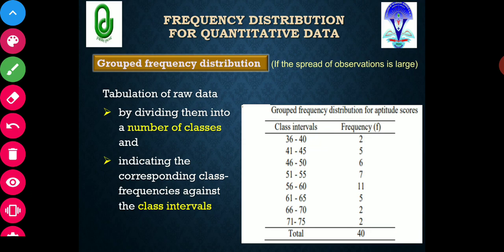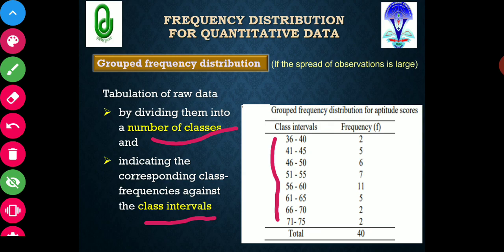So we will do the tabulation of raw data. How will we tabulate the data? By dividing them into a number of classes. The number of classes will be determined, indicating the corresponding class frequency against each class interval. Just see here, we have taken different classes: 36 to 40, 41 to 45, 46 to 50, up to 71 to 75.